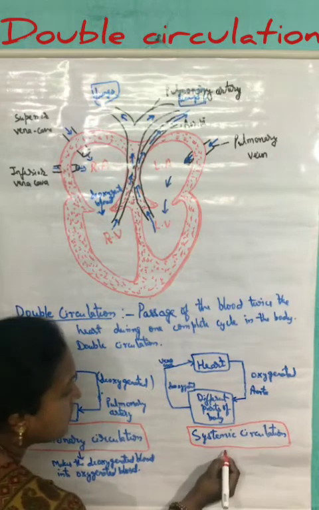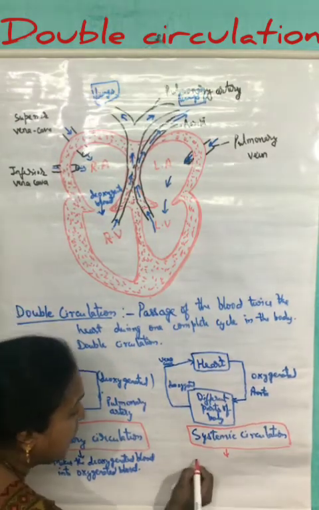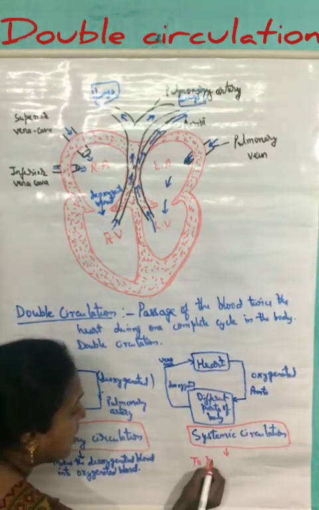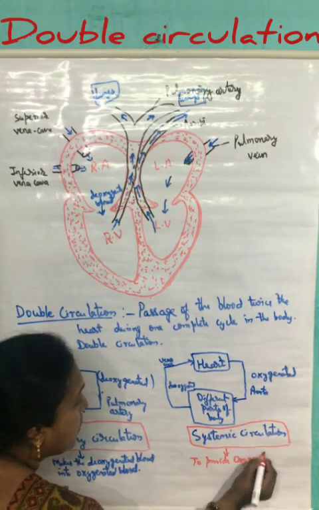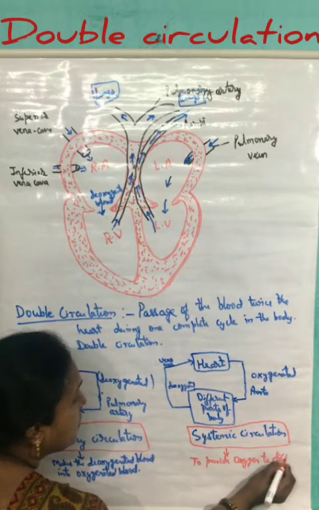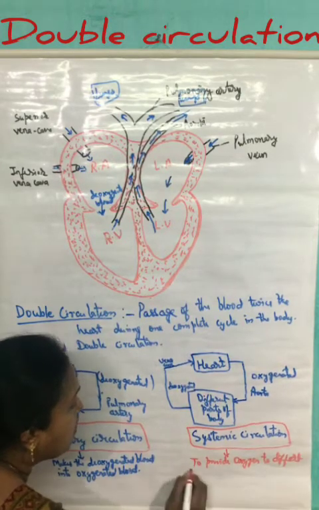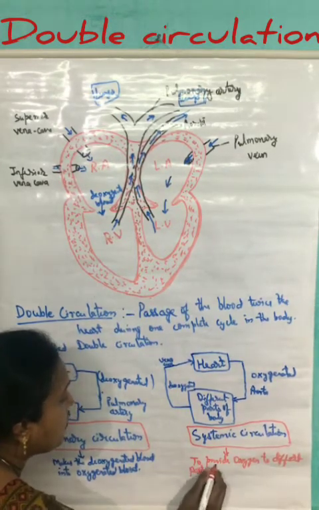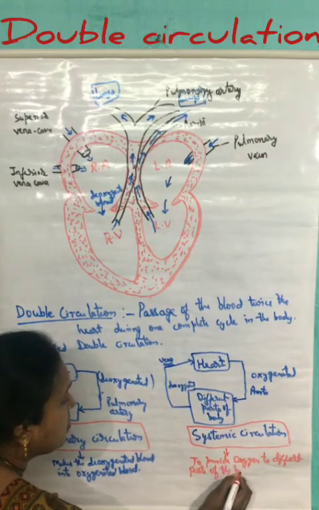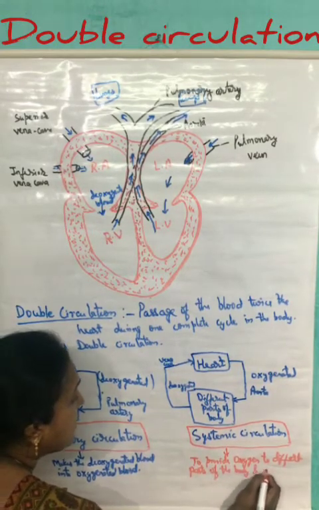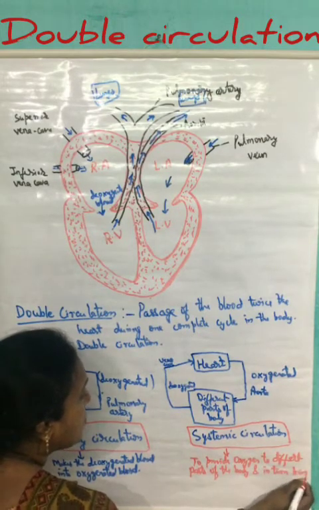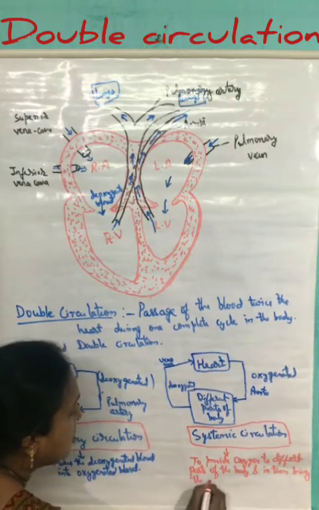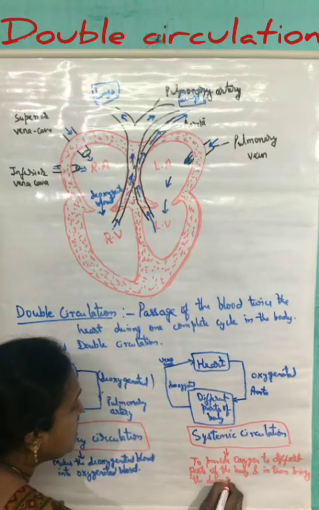The significance of the systemic circulation is that it helps to provide oxygen to different parts of the body, and in turn brings back the deoxygenated blood.